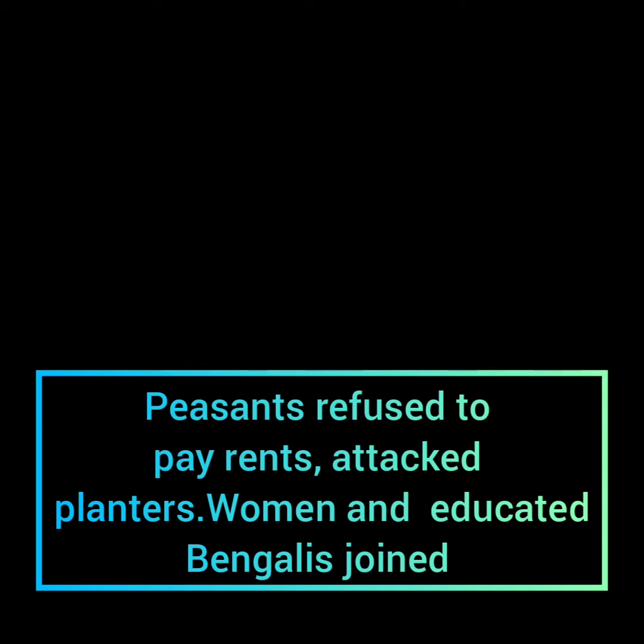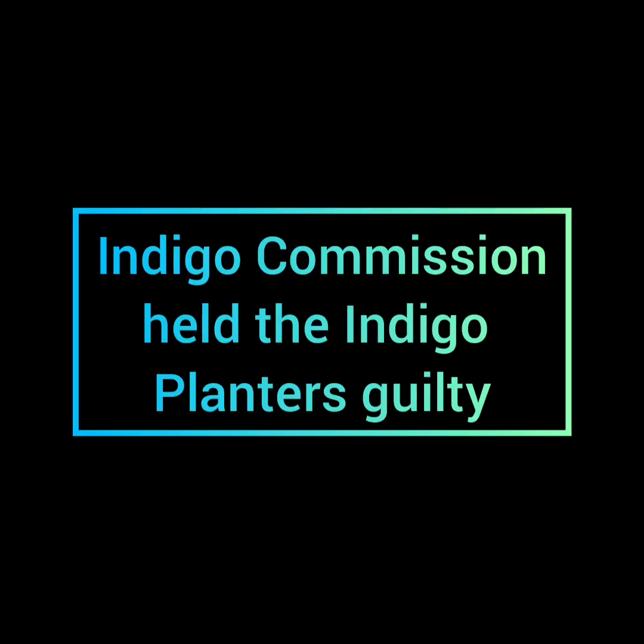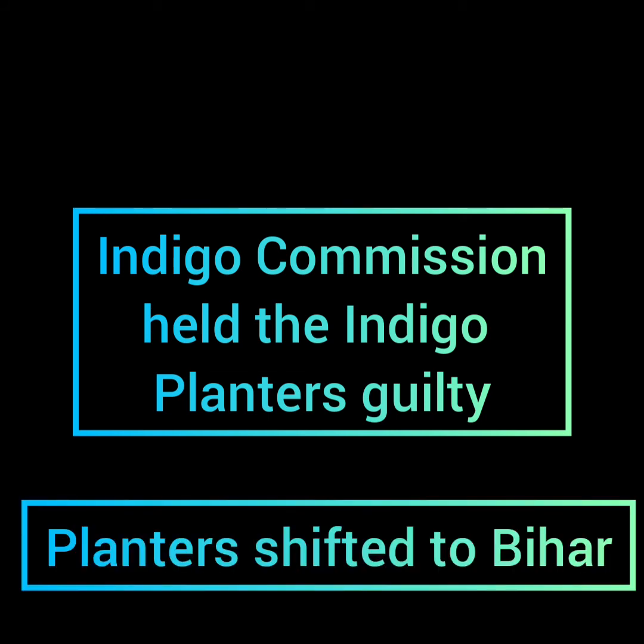Then there were village heads who came together because they understood that it was very, very harmful for the soil. It deteriorated the soil fertility. Then finally, an indigo commission was set up in Bengal, and it was declared that the farmers, the ryots, should not be forced to grow indigo because it leads to soil infertility. And then the indigo planters shifted to Bihar and started compelling the peasants of Bihar to grow indigo.